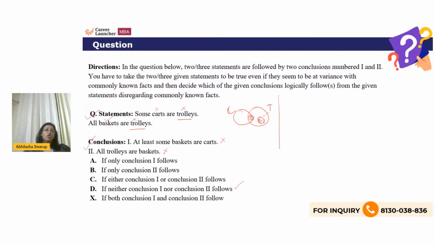Any answer that says trolley and basket, you will just check for a conversion. If all baskets are trolleys, then some baskets are trolleys would be valid. Some trolleys are baskets would be valid, but not all trolleys are baskets. And therefore, even if I were to use the logical deduction, I would still get no conclusion, right? So my correct answer here, guys, will be neither one nor two follows.